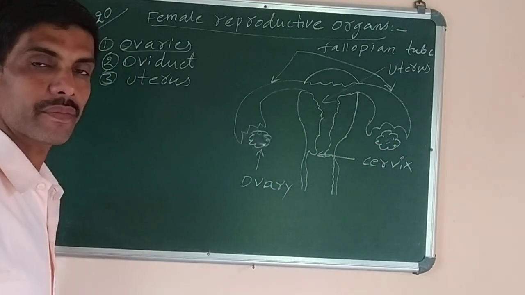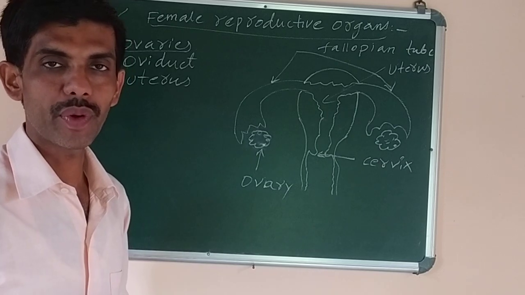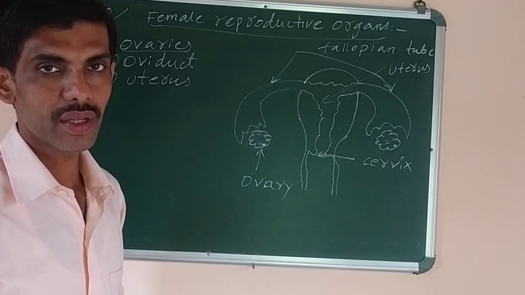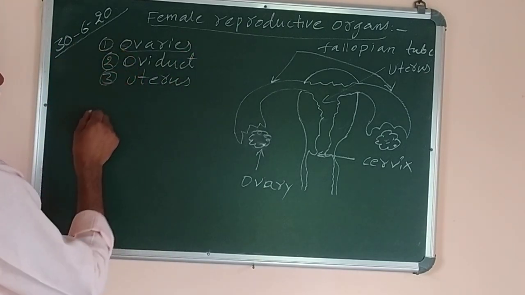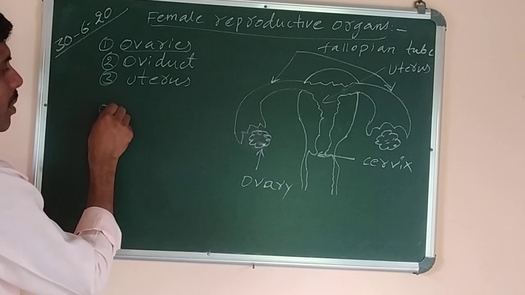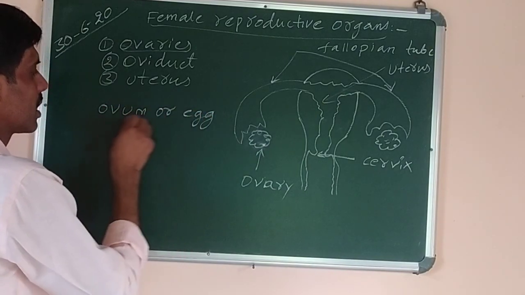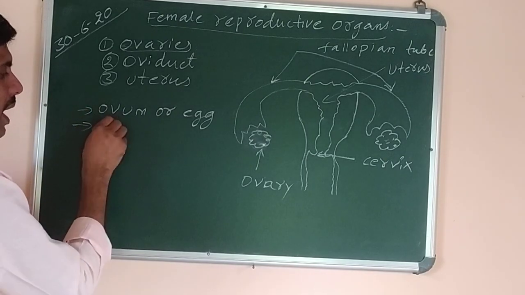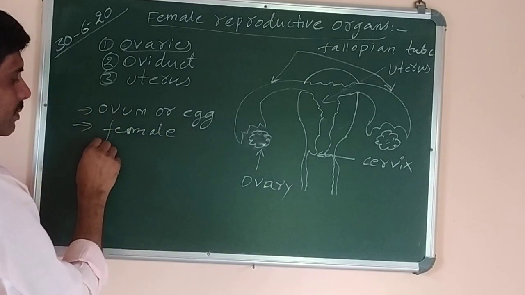They are almond shaped, located on either side of the abdominal cavity. The ovaries have two functions. What are they? The ovary produces the female gamete, which is known as ovum or egg. And the second function is, it produces female hormones.